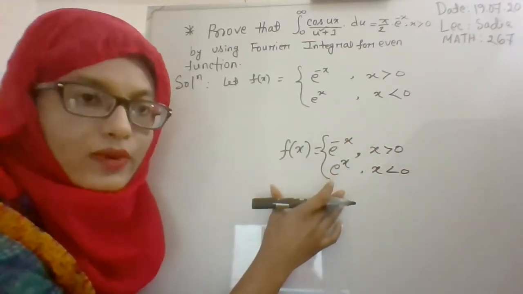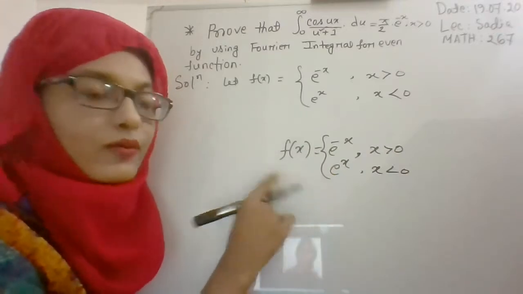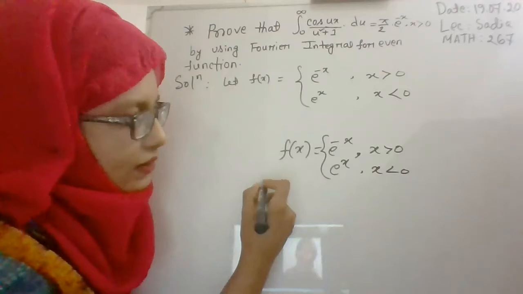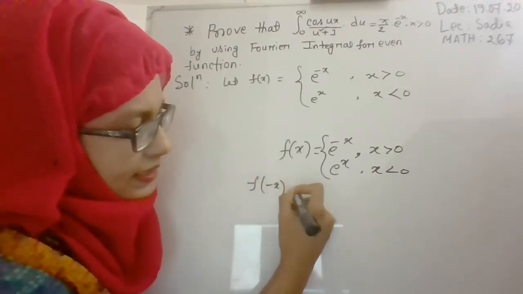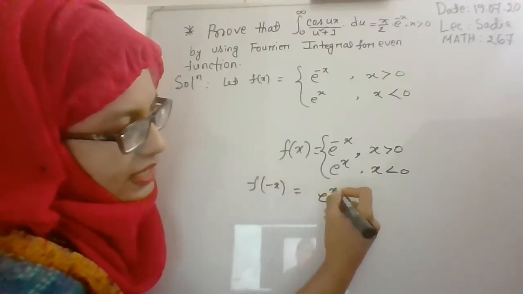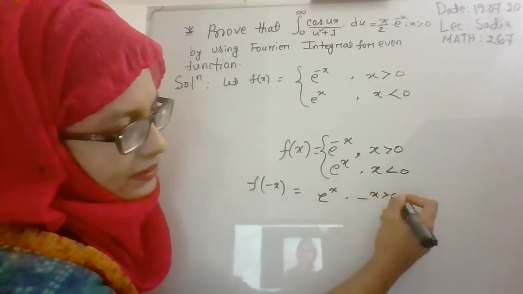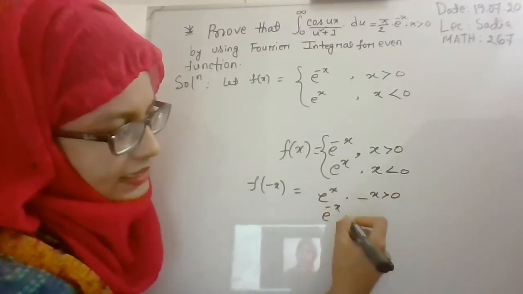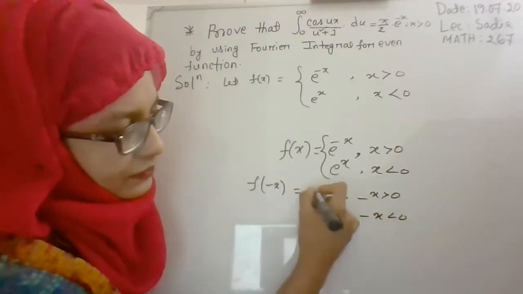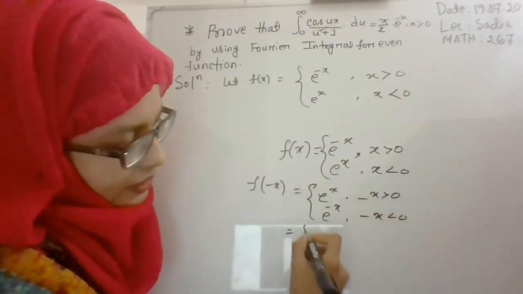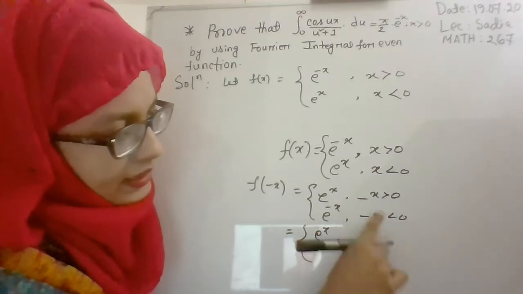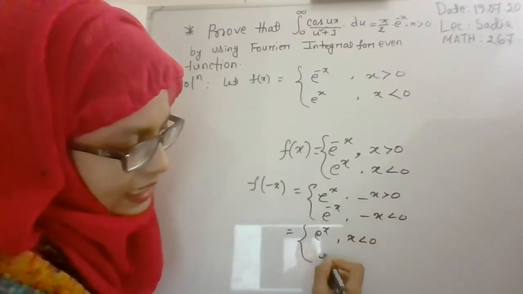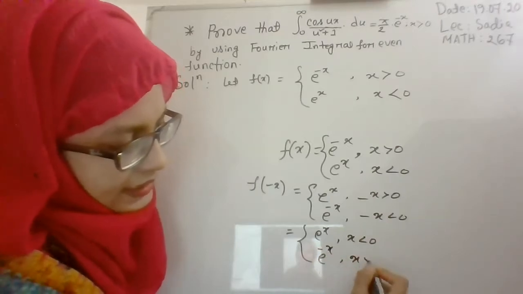Here it will be a piecewise function, and from here we can prove that this function is an even function. How? Replace x by minus x: it will be e to the power plus x, where minus x is greater than 0, and from here we get x less than 0. And e to the power x where minus x is less than 0, which gives x greater than 0.